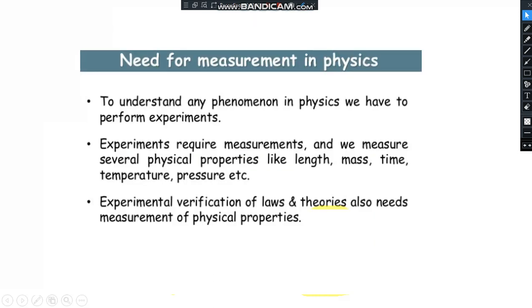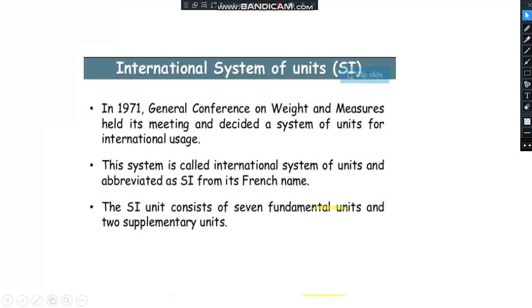Need for measurement in physics. To understand any phenomena in physics, we have to perform experiments. Experiments require measurements, and we measure several physical properties like length, mass, time, temperature, pressure, etc. Physical verification of laws and theories also needs measurement of physical properties.